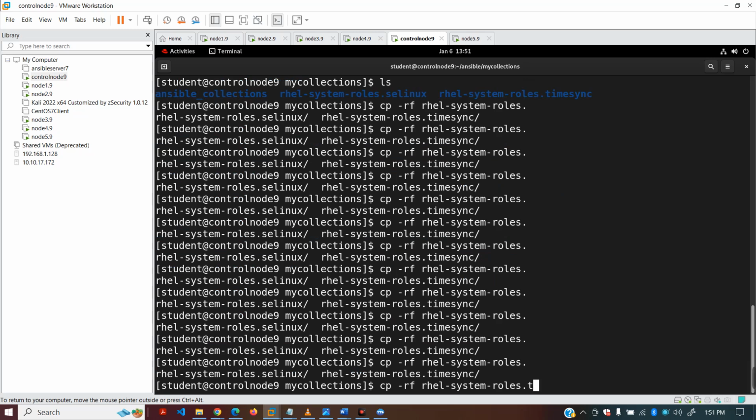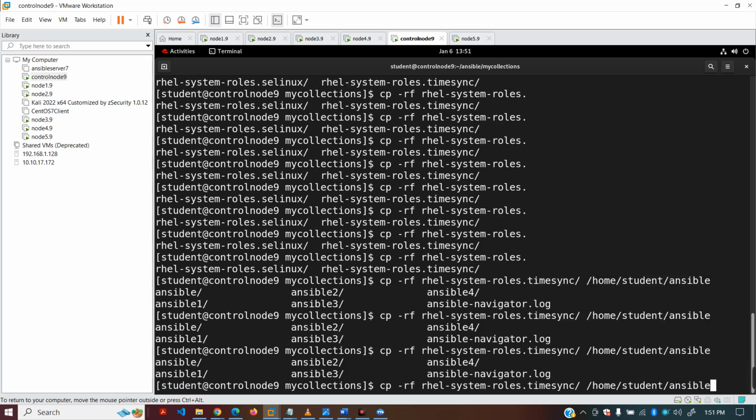Then timesync, and we have to take this to Ansible, and then under Ansible we have the roles directory.